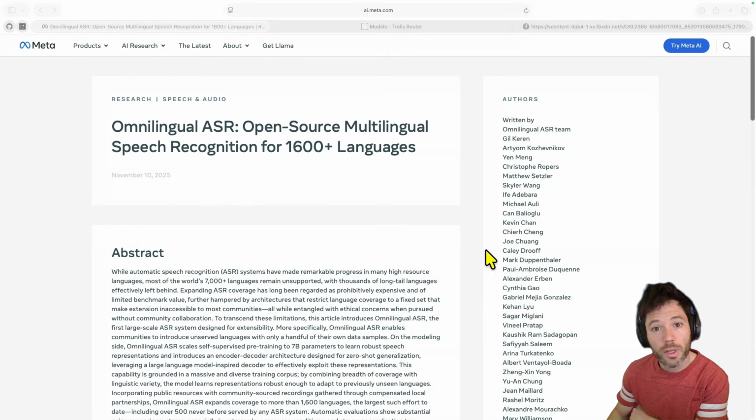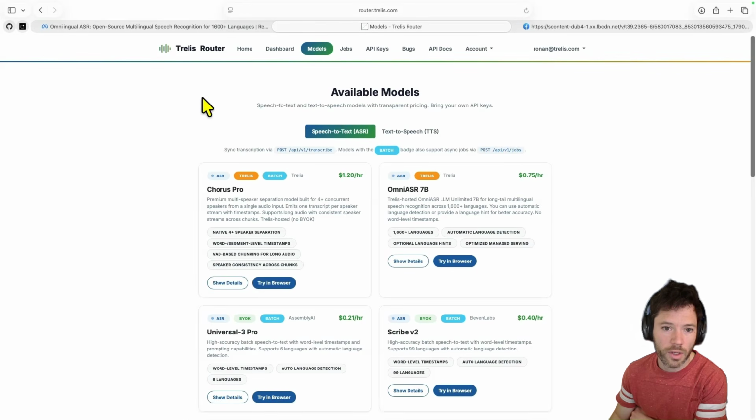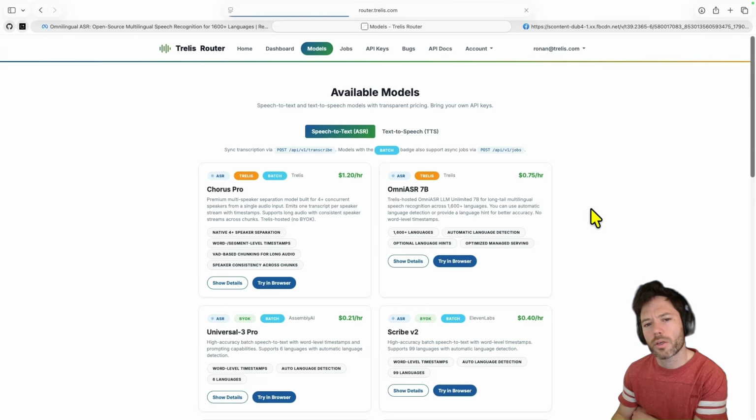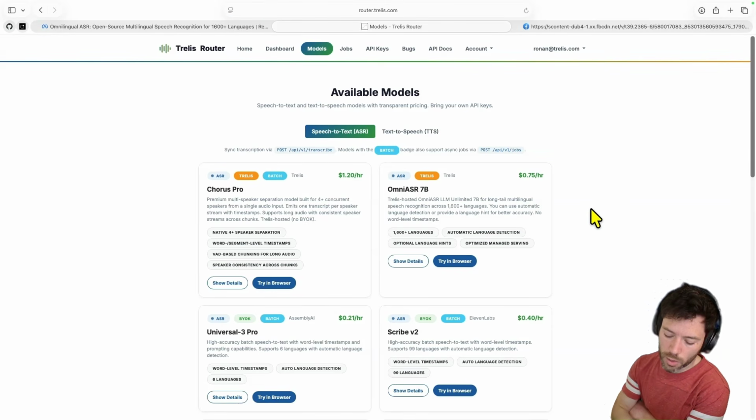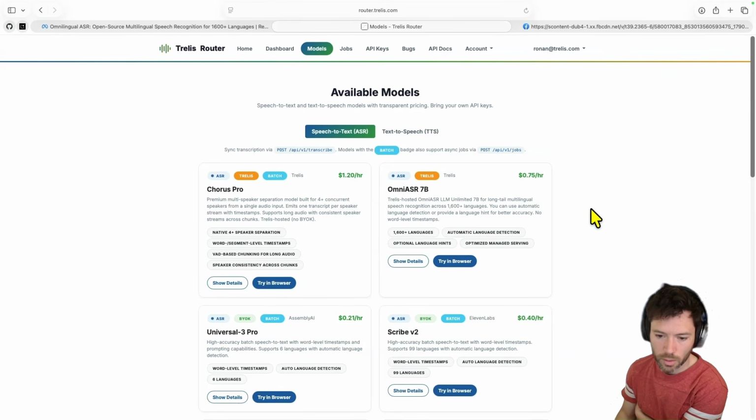Now, if you speak English or many of the common languages, you have a great experience in AI. But of course, if you have a language that you want to speak or you do speak, where there's not much text or audio online, then the performance of models for transcription or LLMs is just not as good. And omnilingual ASR is quite beautiful in this regard. So I'll start off by giving a little demo here, and then I'll talk about the performance, some of the drawbacks, and some things you can do to improve transcription results in low resource languages.